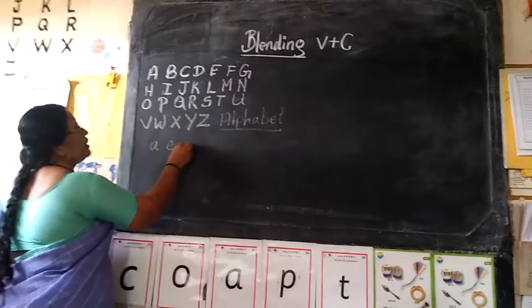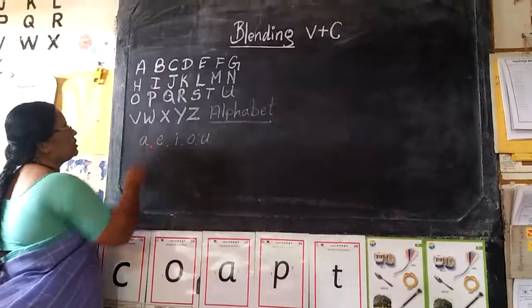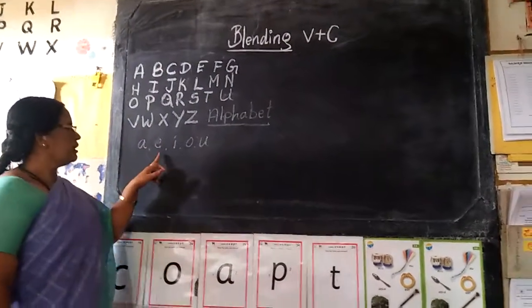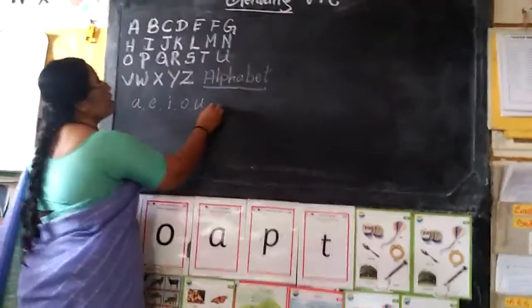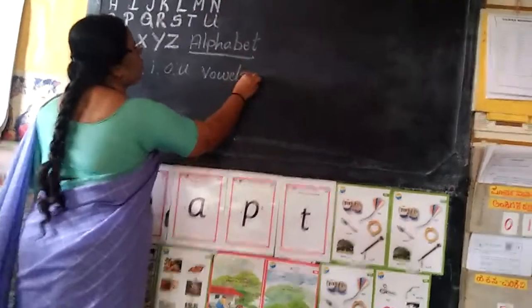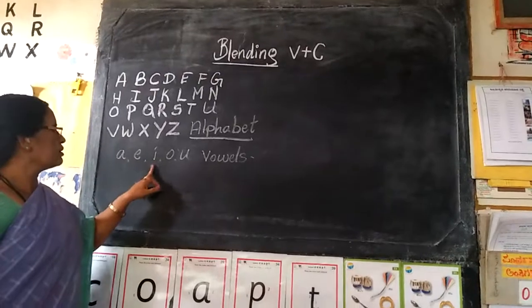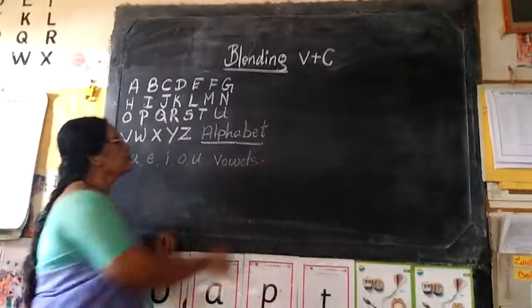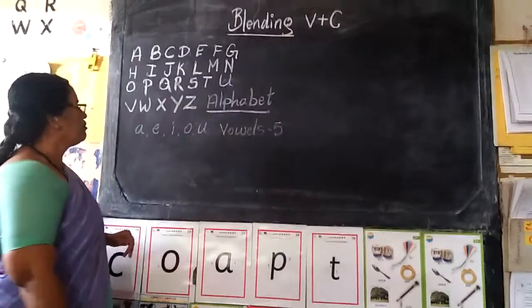A, E, I, O, U. These are called vowels. How many vowels are there? 1, 2, 3, 4, 5. These are the 5 vowels.